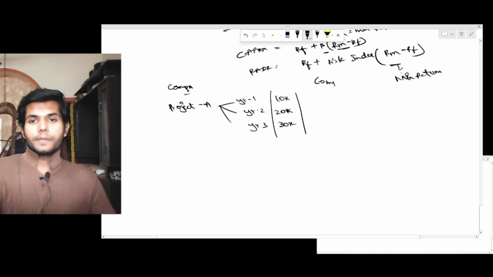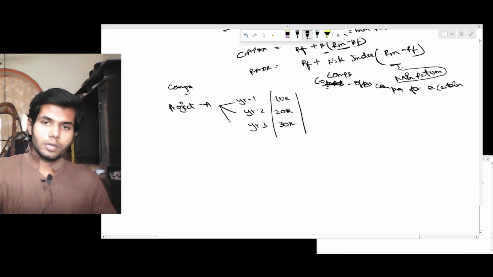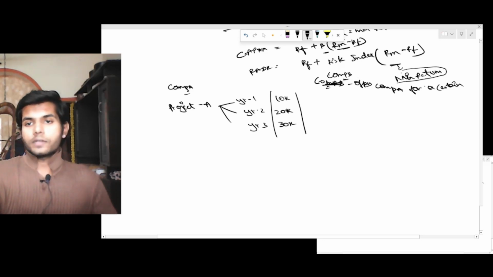What if there is a company B which offers company A certain cash flows, in exchange of some contract or some consideration?